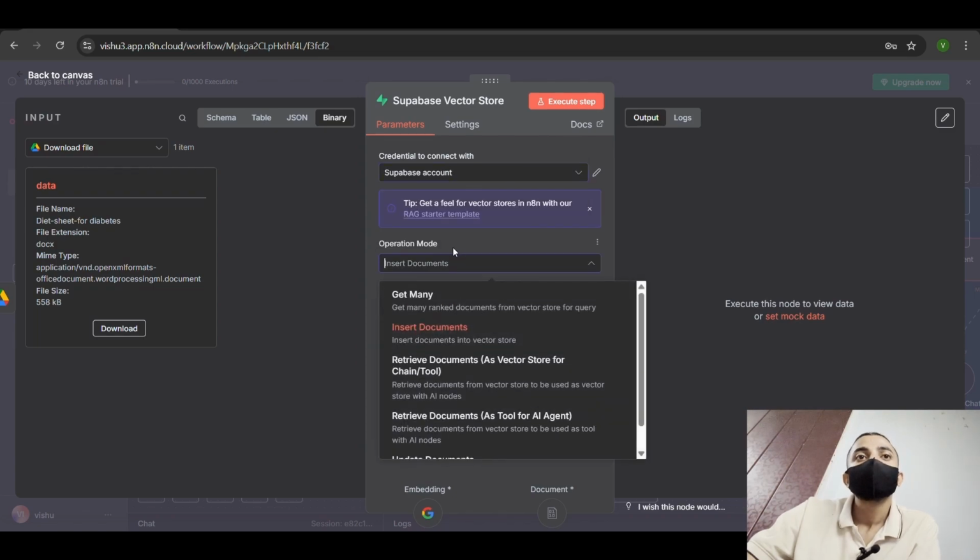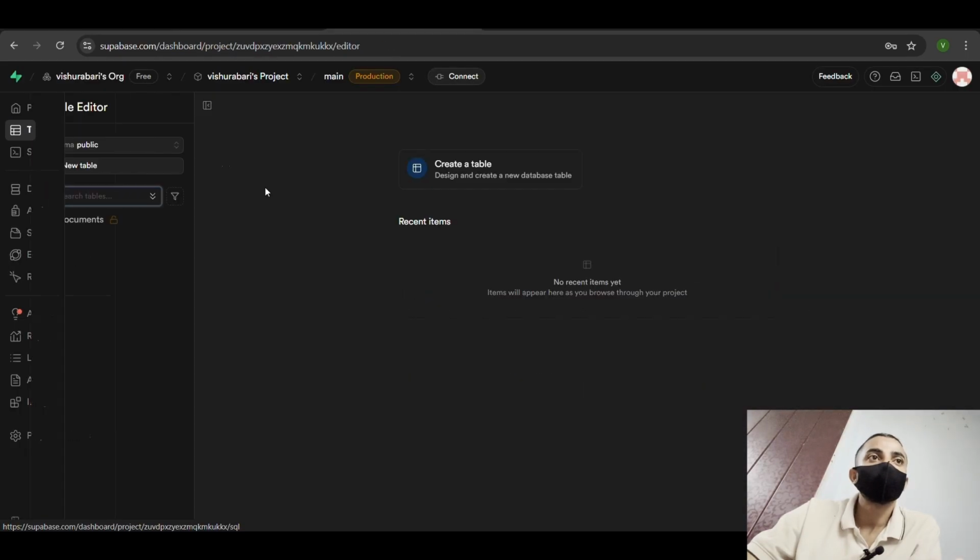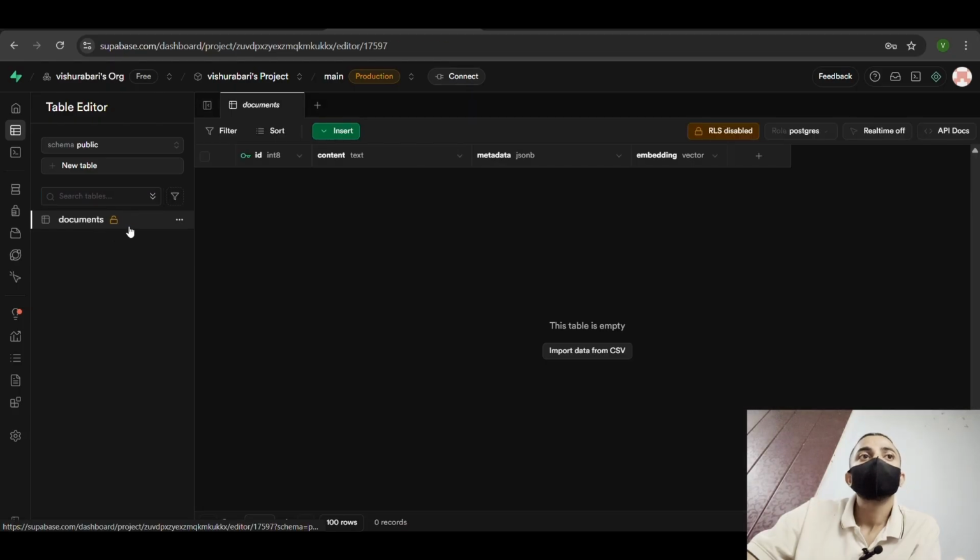After that, choose your operation mode, which is insert documents, table name documents, and embedding batch size 200. Also choose your query name: just add the option and you can see the query name match_documents. And in Supabase, click on table editor and you can see your table was generated with the name documents.